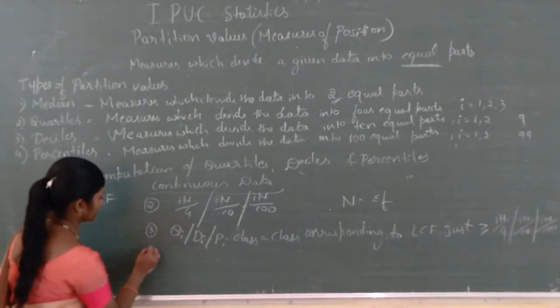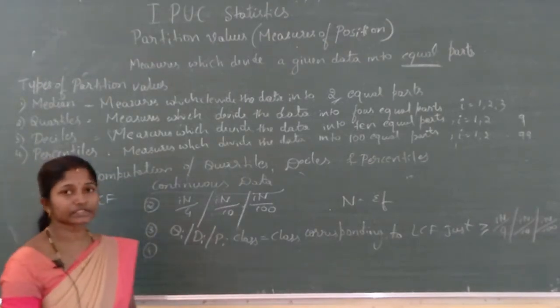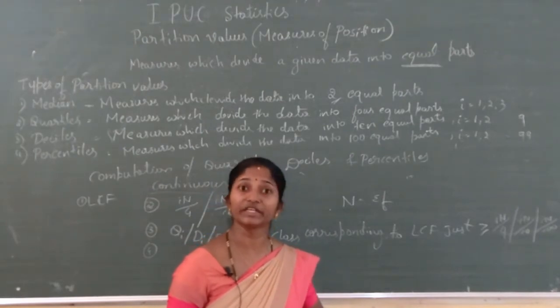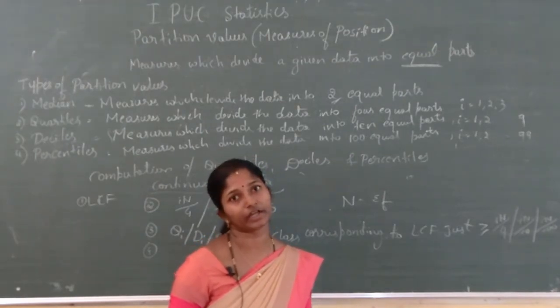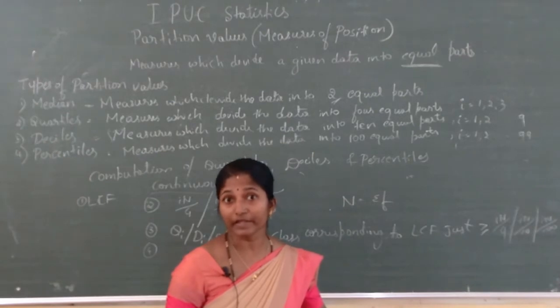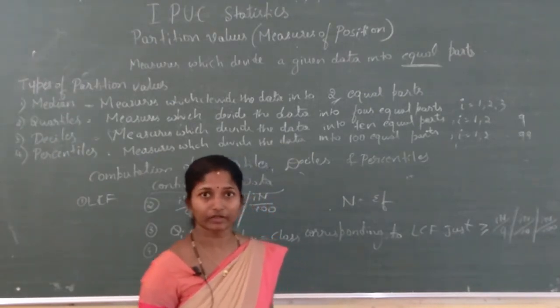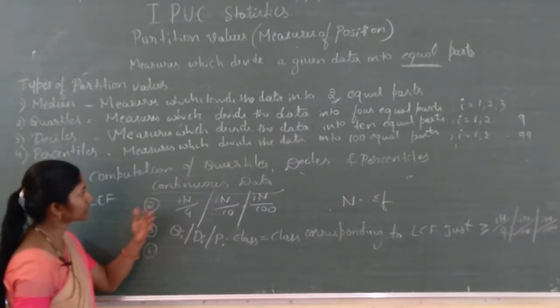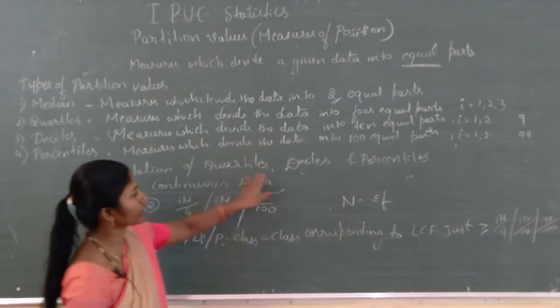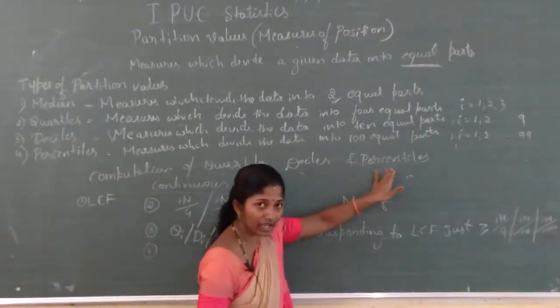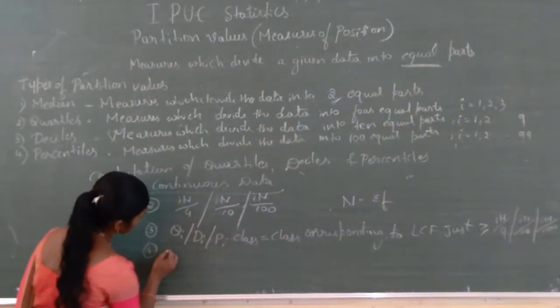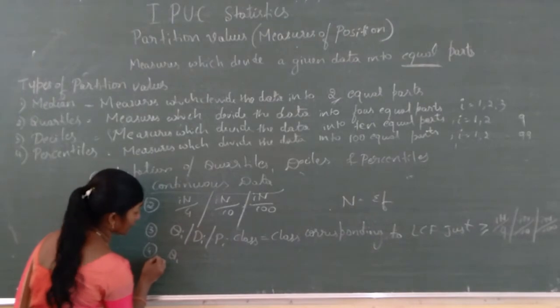Then the last one, after this class, what is the formula we wrote in the median? In the median we wrote L plus n by 2. Here the only change is for quartiles it is 4, for deciles 10 and for percentiles 100.